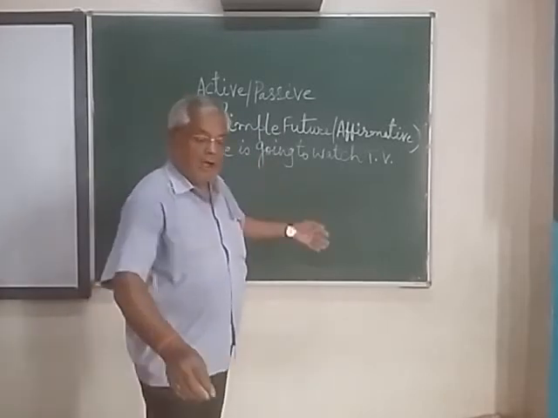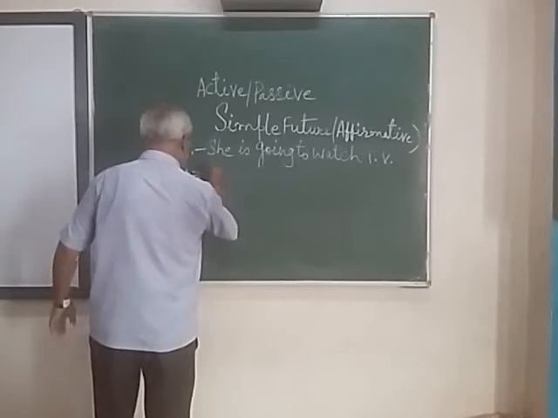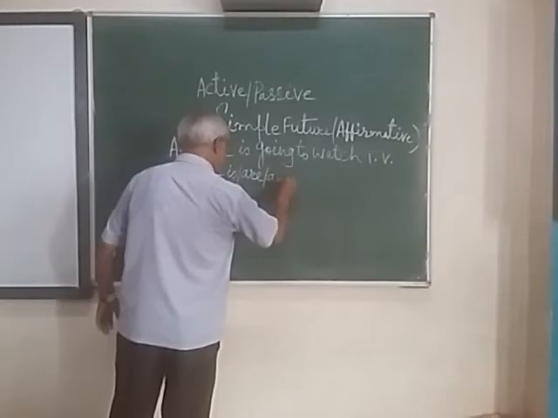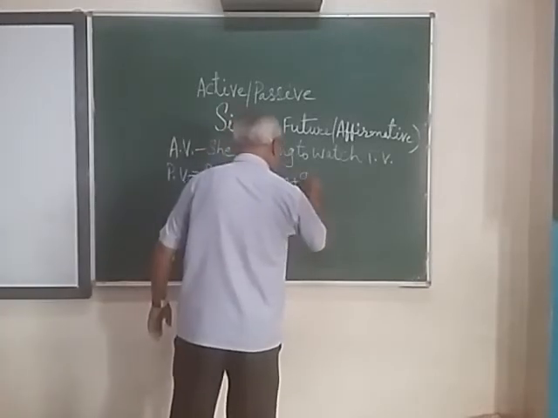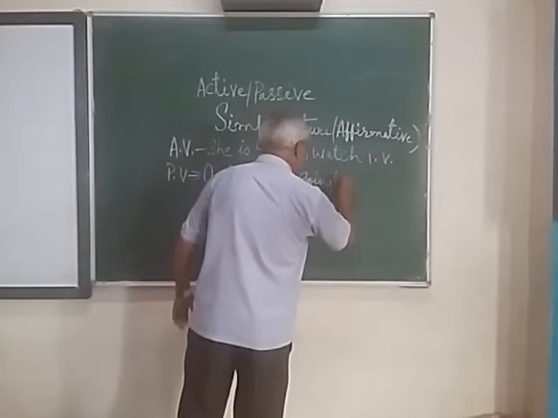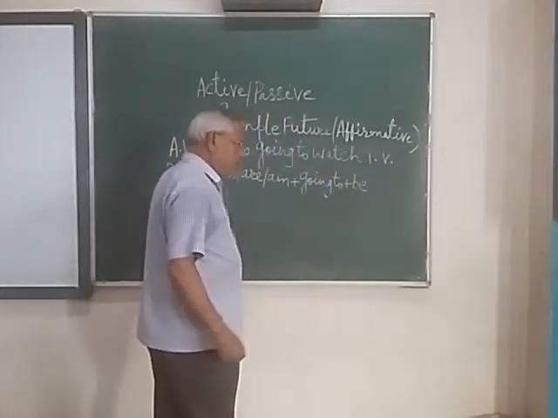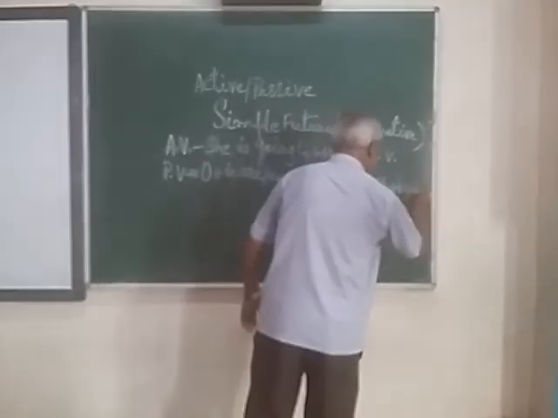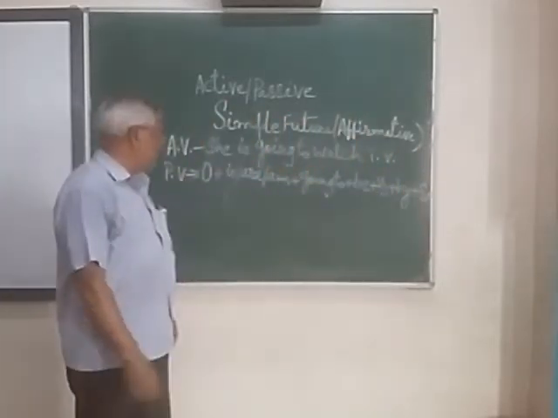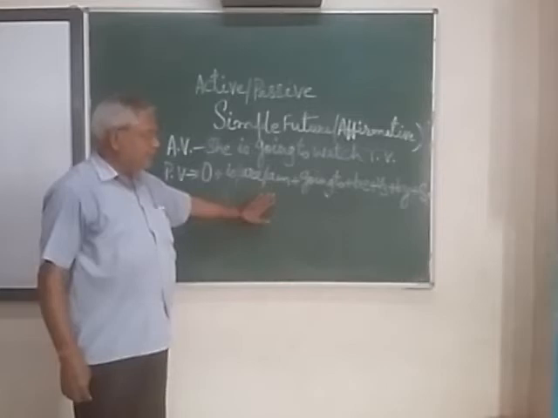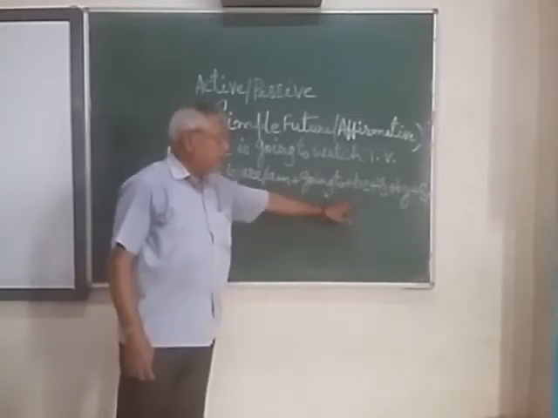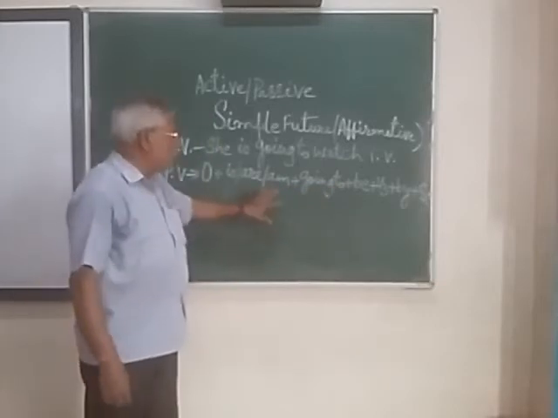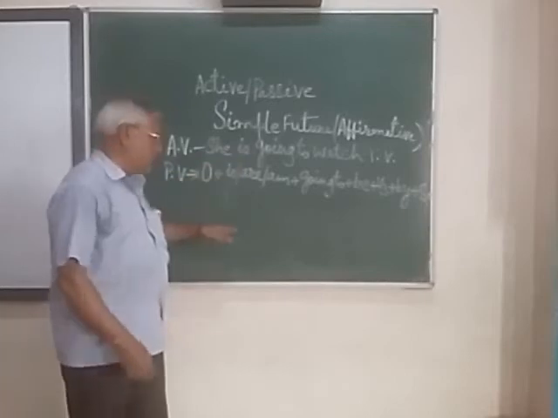So how? Now first you see the structure. First object, then after is RM, then after going to, then after be, then after V3, then after by, and then after subject. Object, is RM, going to, be, V3, by, and subject. So according to this structure, we will change this sentence into passive voice.